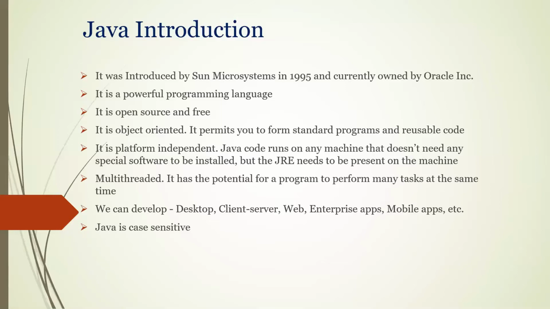It supports OOPS features. Means what? It permits you to form standard programs and reusable code. It's very important, guys. Any programming language that supports OOPS features like encapsulation, inheritance, polymorphism, and abstraction, we are going to talk about all those things. These are object oriented programming features. If these features are supported by a programming language, you can definitely say that it is a powerful programming language.